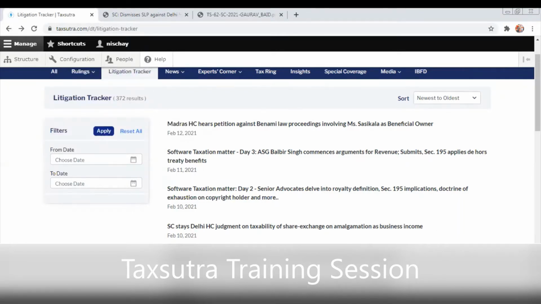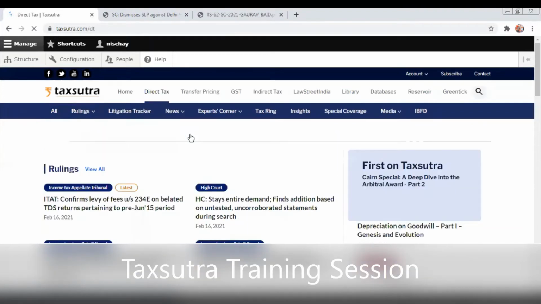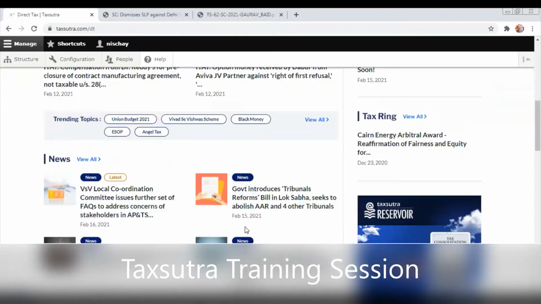Based on the number of rulings, based on the number of topics, you will be able to judge whether this particular ruling is of a particular topic, and that's how you will come to know what are the hot burning cases that are currently in the court. So this is a litigation tracker, a very, very important feature again, which is common across all the services. So in indirect taxes as well, you will have the litigation tracker.